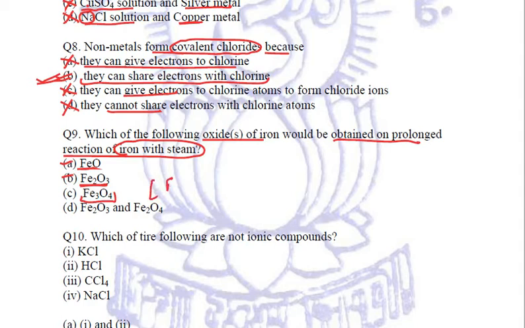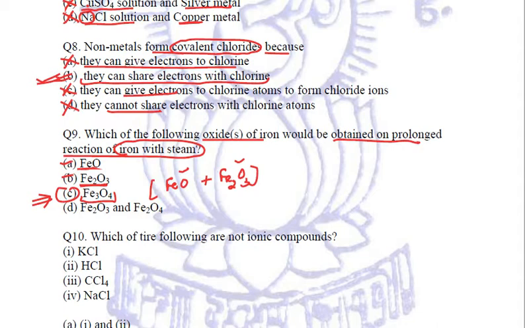It is a mixture of FeO and Fe2O3. So because both these compounds are formed, that is why we will say that Fe3O4, which is also known as iron 2, 3 oxide, is actually the product formed when iron is reacted with steam for a long time.